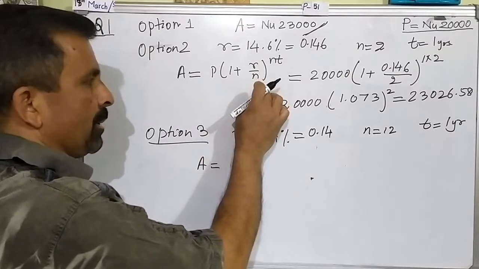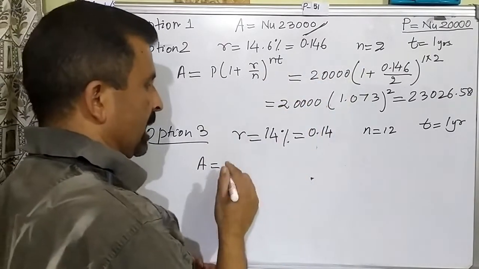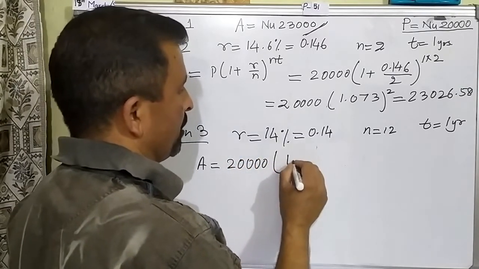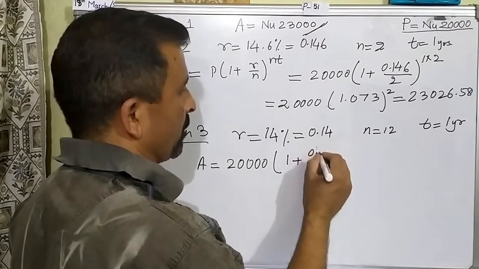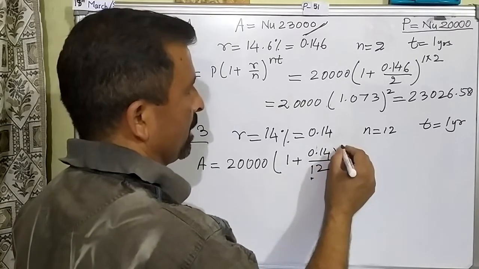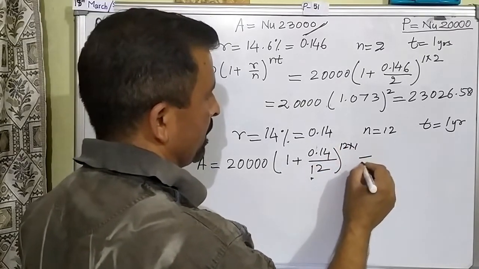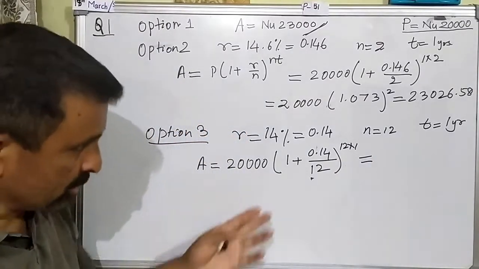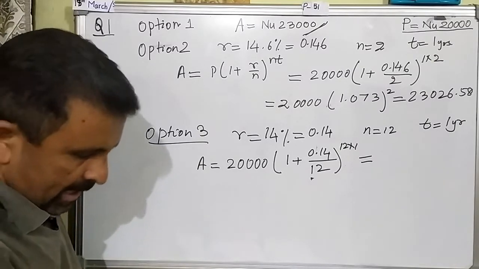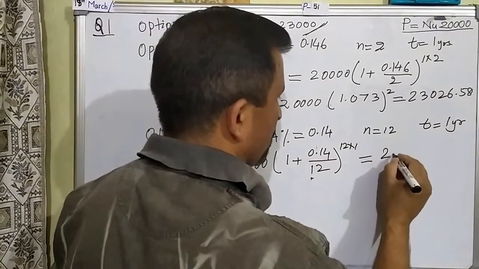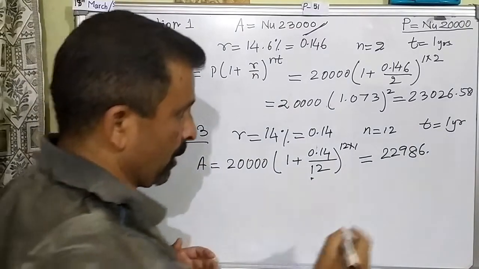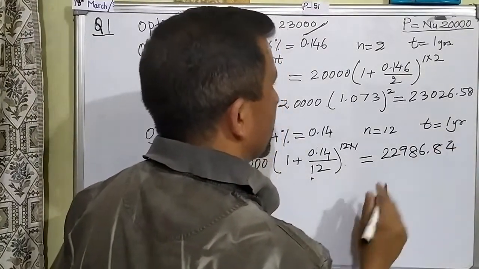Again, we will use the same formula. That's why there is no need to write it again. We can directly calculate it. P is 20,000. Then 1 plus R, where R is the rate, which is 0.14 divided by 12, whole to the power 12 into 1. Is it okay? Now, this is quite a complicated calculation if we do it manually. So, when you use the calculator and simplify it, the answer comes as 22,986.84.